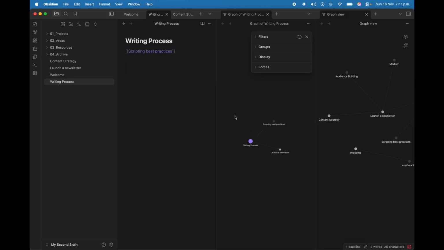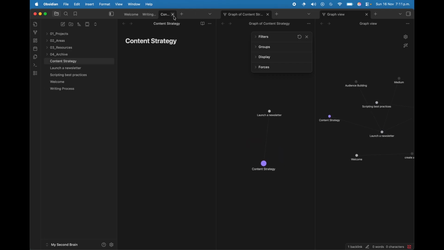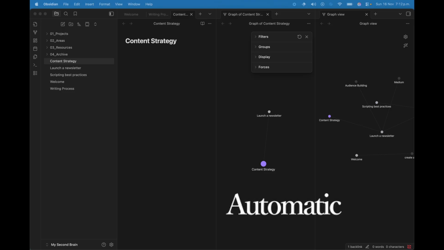As you can see, it now shows up. So you wonder, why is this useful? When you work with a lot of information or you want to experiment with different concepts and relate them to each other, it is so easy to get lost. So graph views are definitely my way to go to not get lost and to always find the information I need at the right time. And also because this is all automatic, so there is no extra work.